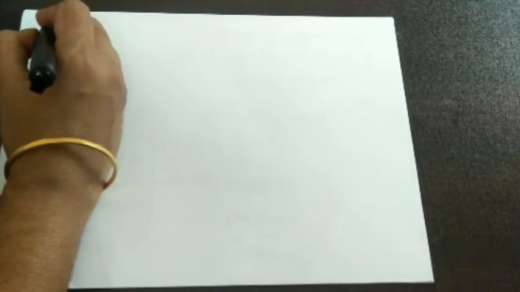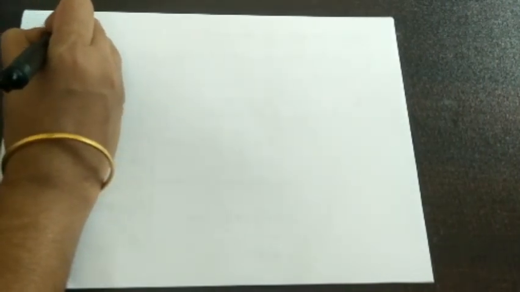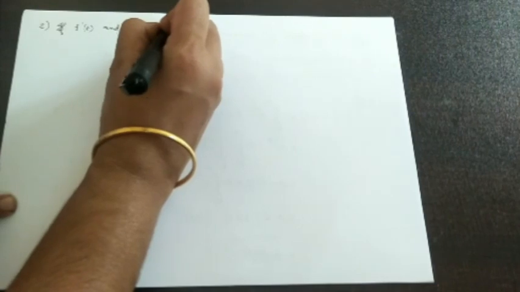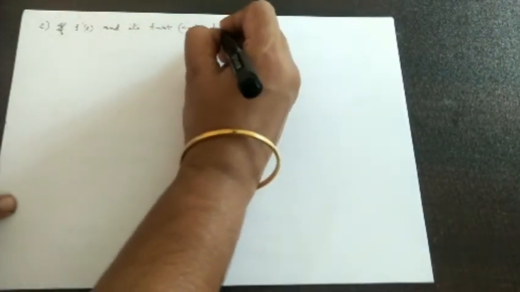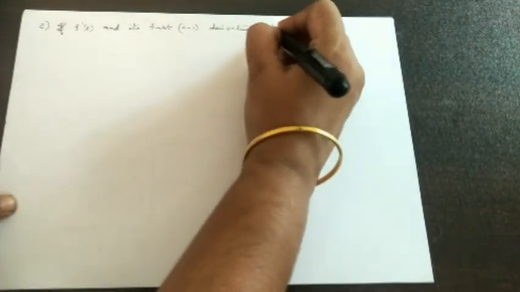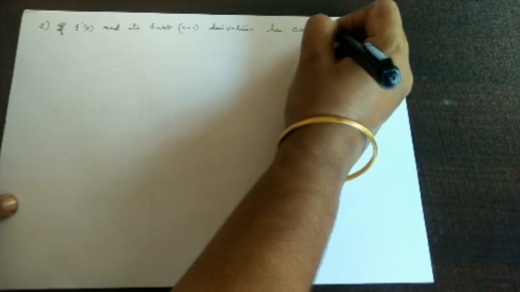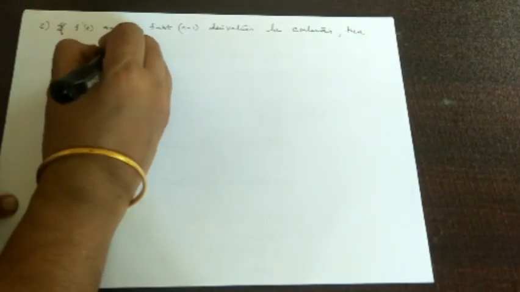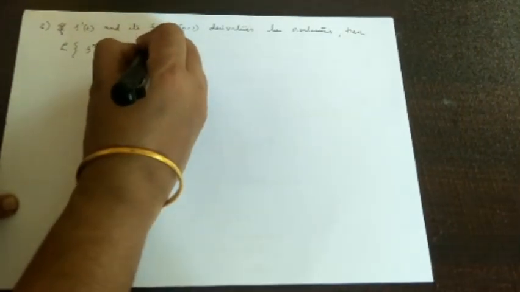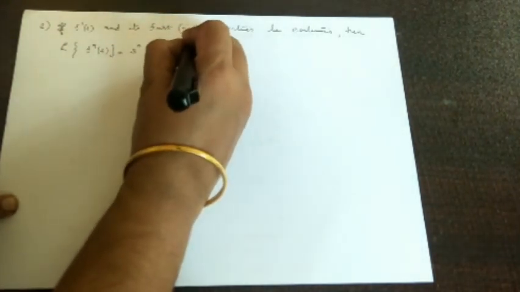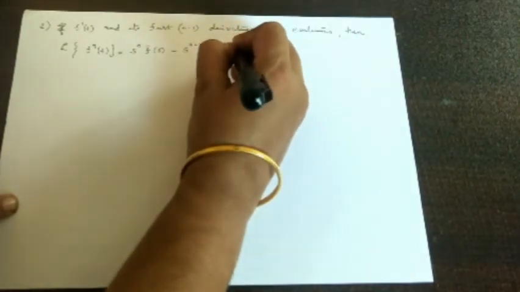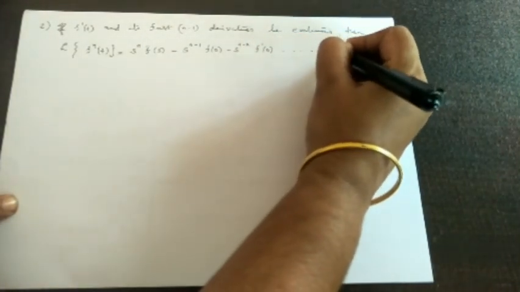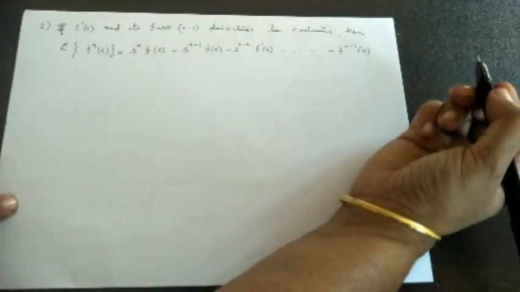By using this result we can again prove that if f dash t and its first n minus 1 derivatives are continuous, then the Laplace transform of f n of t can be written as s raised to the power n f bar s minus s raised to the power n minus 1 f of 0 minus s raised to n minus 2 f dash 0, etc., minus the n minus 1th derivative of f at 0.